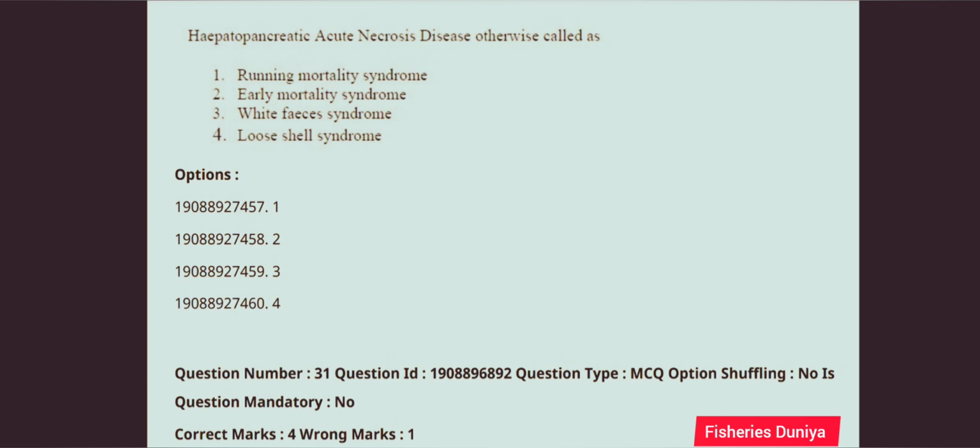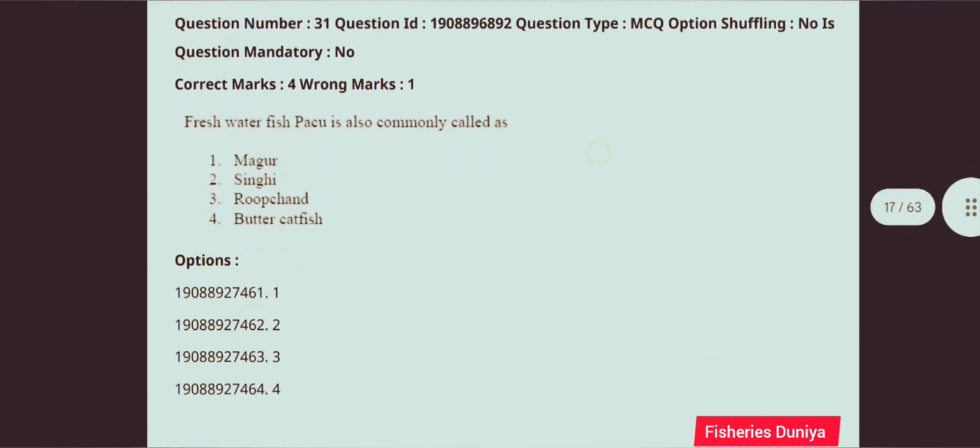Next question, hepatopancreatic acute necrosis disease otherwise called as. So this question is correct answer is option number 2, early mortality syndrome. Next question, freshwater fish pacu is also commonly called as. So this question is correct answer is option number 3, Rupchanda.